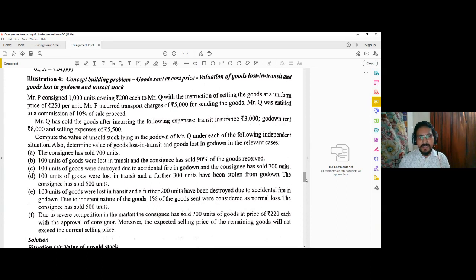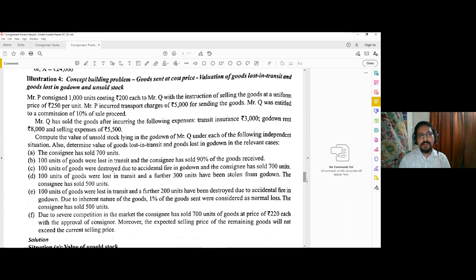Mr. P, that is the consignor, incurred transport charges of 5,000. So that is the expense incurred by the consignor for sending the goods. Then Mr. Q is entitled to 10% commission. Mr. Q, that is the consignee, has sold the goods after incurring expenses: transit insurance 3,000, godown rent 8,000, selling expenses 5,500. So these are the expenses by the consignee.